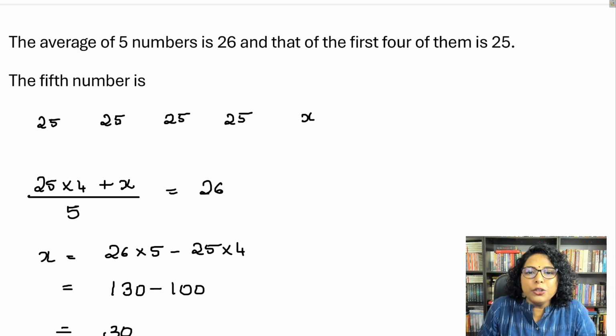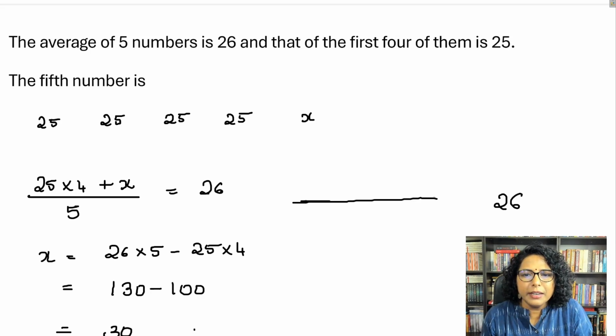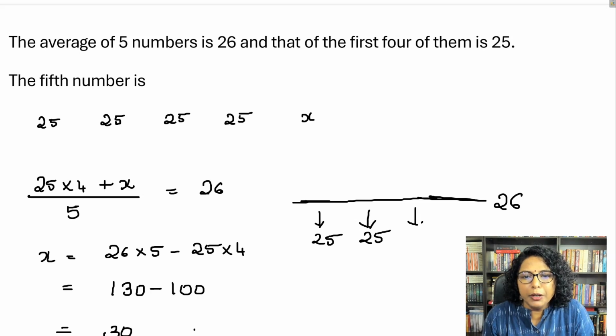So let me explain using the number line. Okay, so here the average is 26. So this is 26, let me say the central number, 26. So 4 of the numbers are lesser than 26, right? 25, that is below the number line. So how much less than 26? So that is like -1, right?